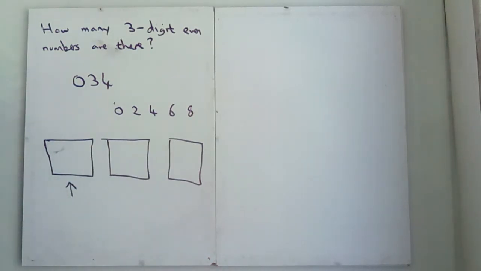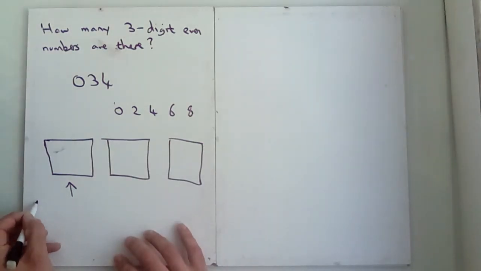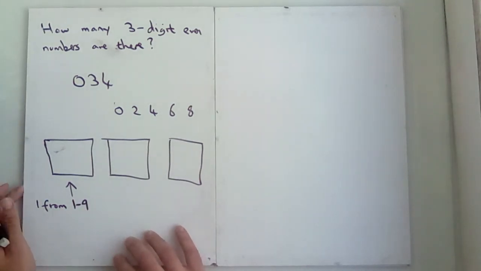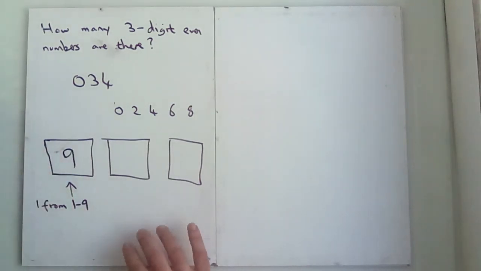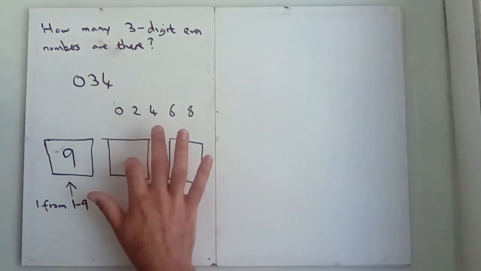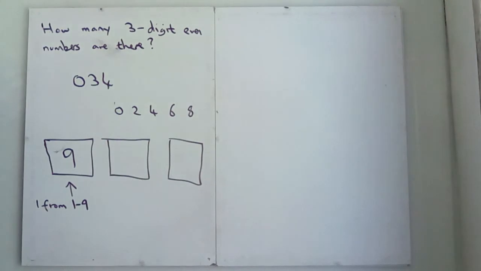The first digit can be basically anything apart from 0, so it can be anything from 1 to 9, which gives you 9 possibilities there. The second digit has no constraints because it could be 0, 1, 2, 3, 4, 5, 6, 7, 8 or 9.